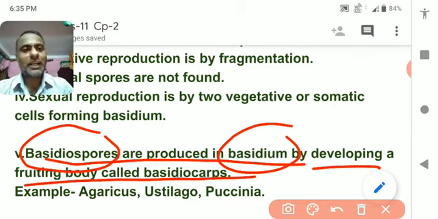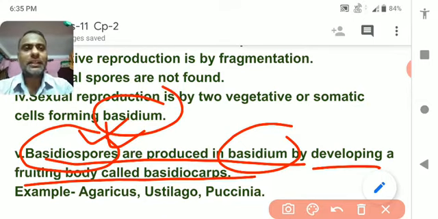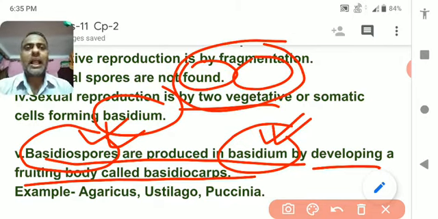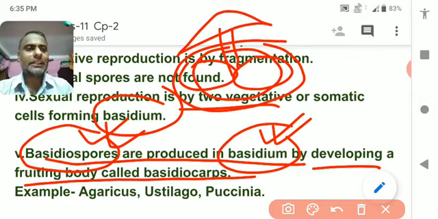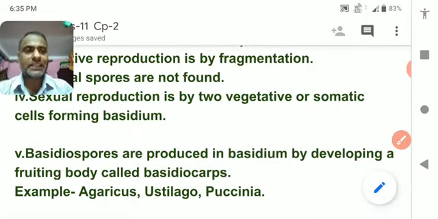So there are different kinds of basidium. Two vegetative cells get fused, form basidium, and in basidium basidiospores form, and the basidiospores help in the formation of a fruiting body, and this fruiting body is called basidiocarp. Understood? Again, try to understand this topic.